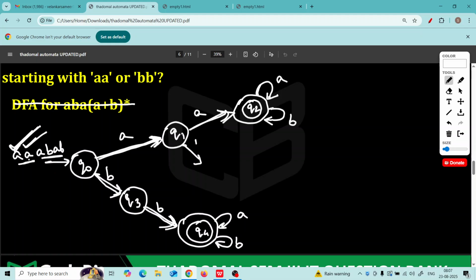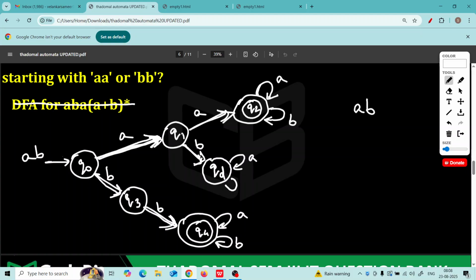If Q1 gets B, that means the first letter we gave in our string was A, that's why we came here. Second letter is B, so this string should be rejected because first two letters are AB. So we create one new state called QD, dead state. And now once the machine enters this dead state, it will never ever go anywhere but stay here. Now whether you get A or B, who cares? You will not move from this dead state.